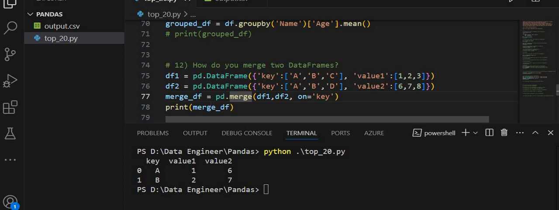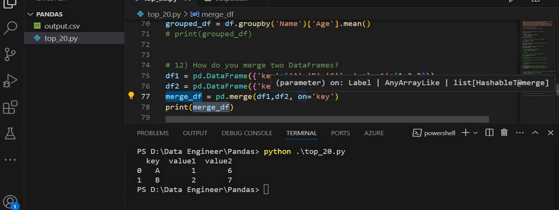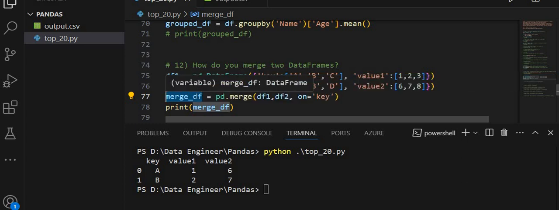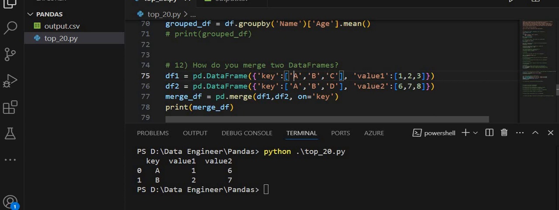The result merge_df will include rows where the key is A and the rows where the key is B. Here we have A with value 1, A with value 6, and B with value 2.